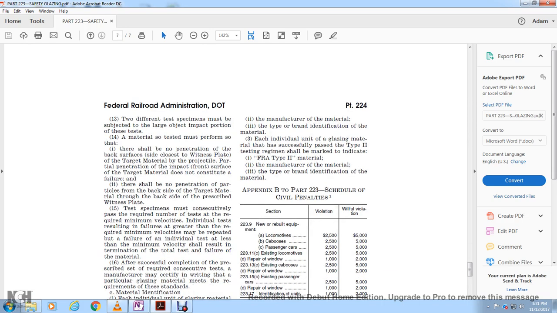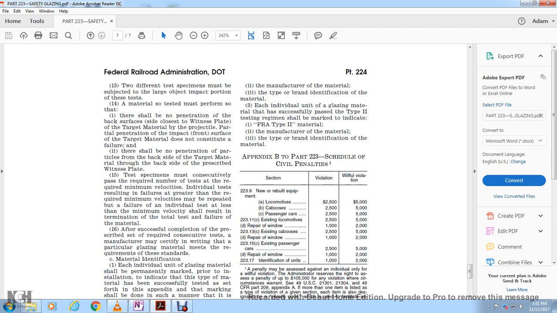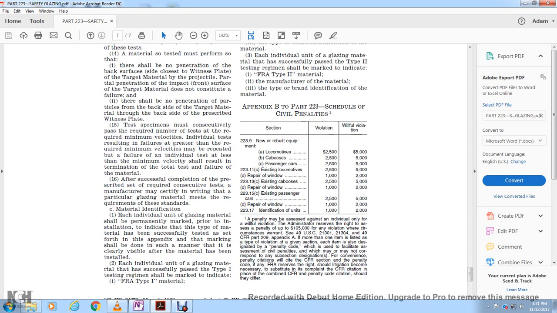The tests on the specimen must be performed consecutively, with the required number of tests and the required minimum velocity. An individual test resulting in failure at a velocity greater than the required minimum may be repeated. A failure at less than the minimum velocity shall result in termination of the total test and failure of the material. After successful completion of the prescribed consecutive tests, the manufacturer may certify in writing that the particular glazing material meets the requirements of the standard, with material identification.